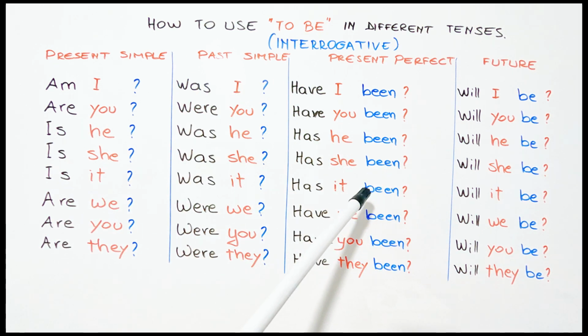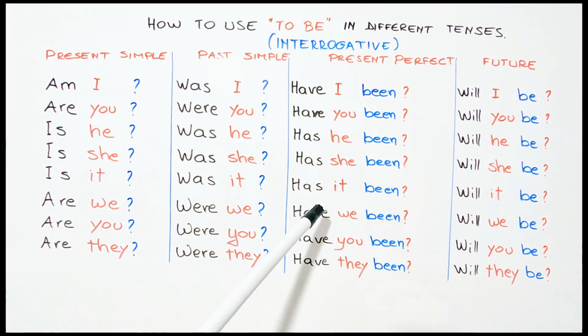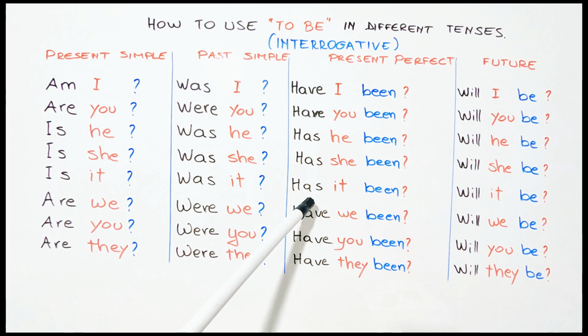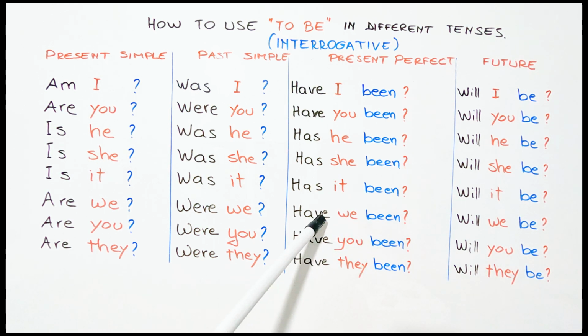She has been, ajo ka qenë. Në pyetëse has she been, a ka qenë ajo. It has been, ai ose ajo ka qenë për sendet dhe për kafshët. Në pyetëse has it been, a ka qenë ai ose ajo. We have been, ne kemi qenë. Pyetëse have we been, a kemi qenë ne. You have been, ju keni qenë. Në pyetëse have you been, a keni qenë ju. They have been, ata kanë qenë. Në pyetëse have they been, a kanë qenë ata.